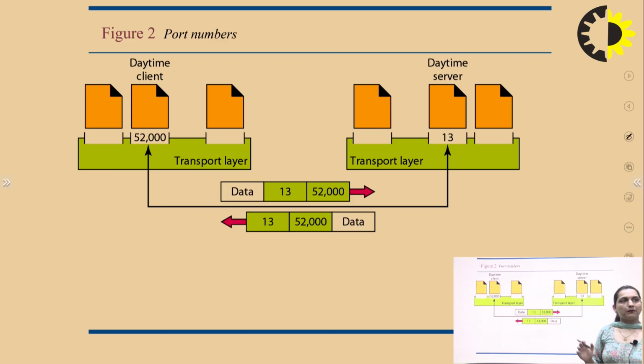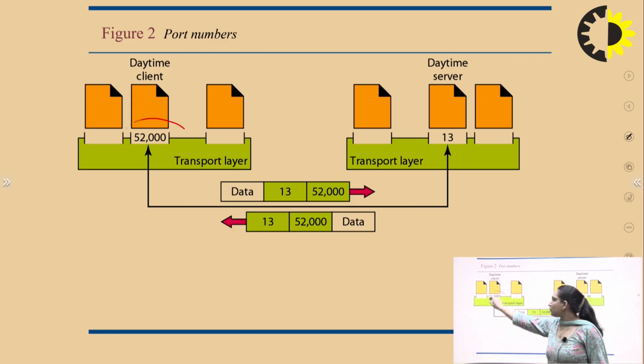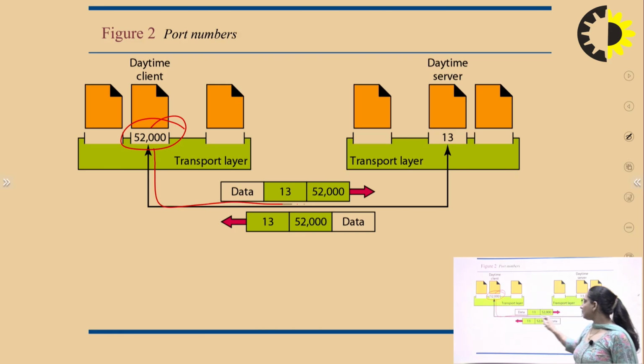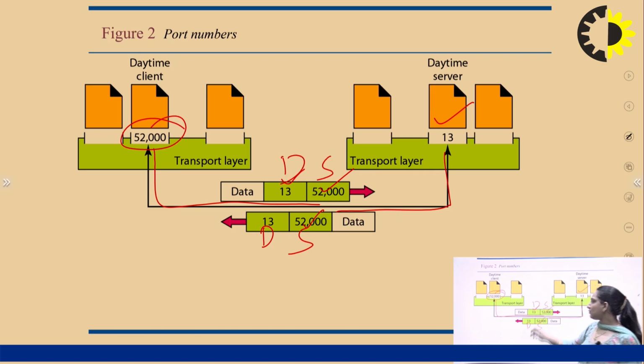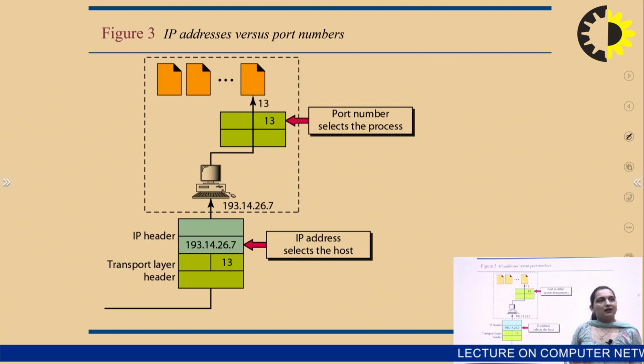So there is a concept of port numbers. For example, data coming from port 52,000 has to be delivered to port 13, with one side the source and the other the destination. The network layer identifies the IP address.